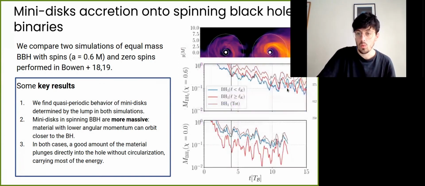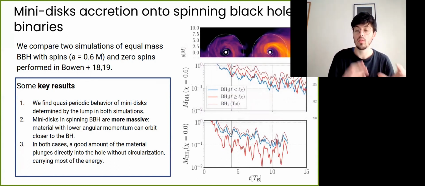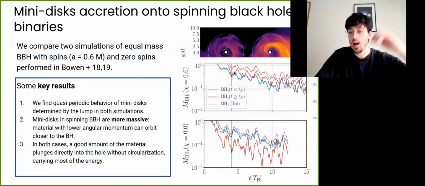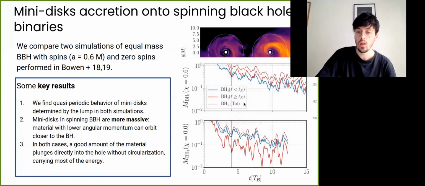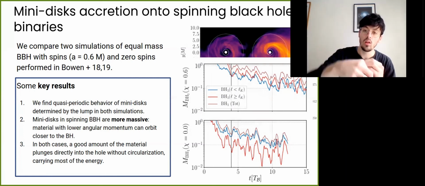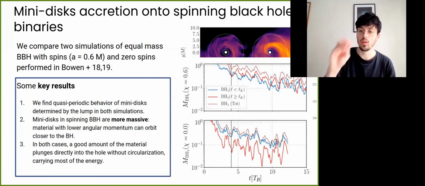We also analyzed the angular momentum of the material that surrounds the spinning and non-spinning black holes. For the spinning case, as expected, you have more material with higher angular momentum with respect to the ISCO. But as the system shrinks and spirals in, the two quantities, meaning the material that plunges in directly and the material that orbits the black hole, are comparable.